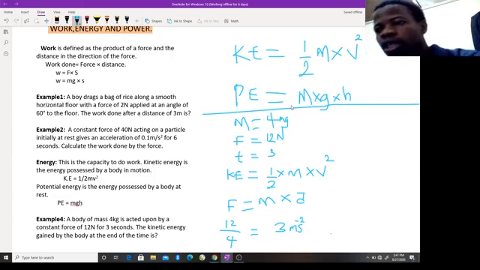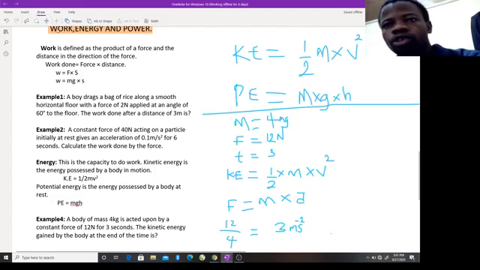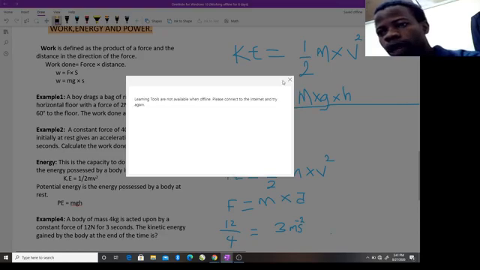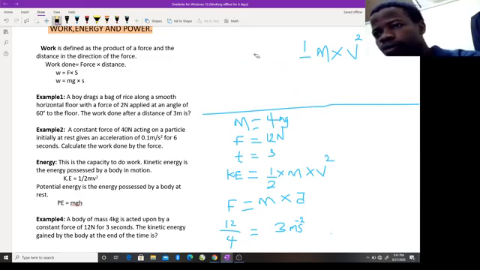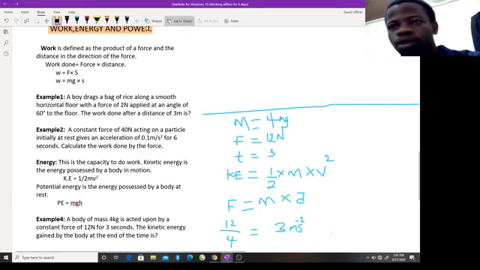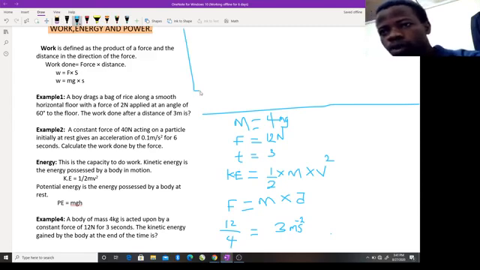Having gotten this, let's continue the calculation from here. Our acceleration is the change in velocity, v minus u, with respect to time.